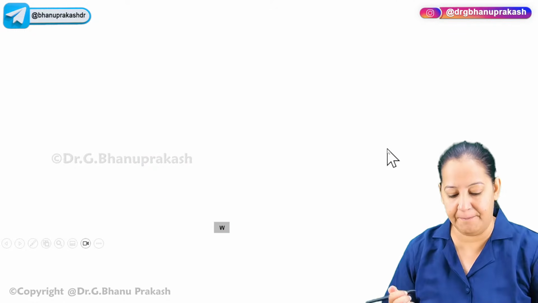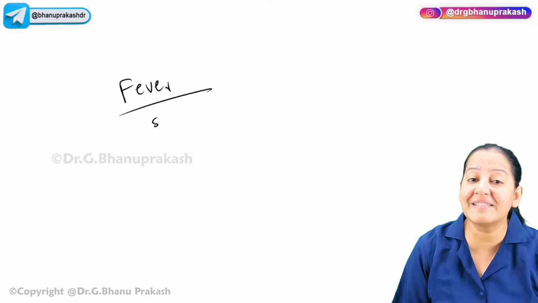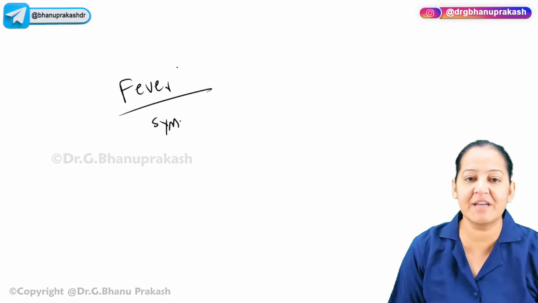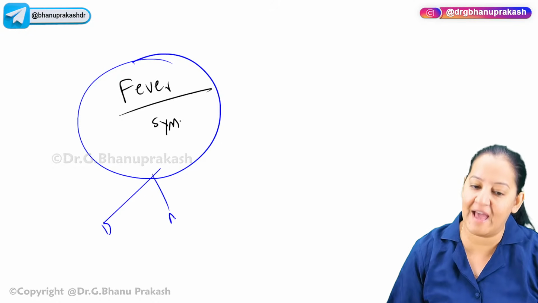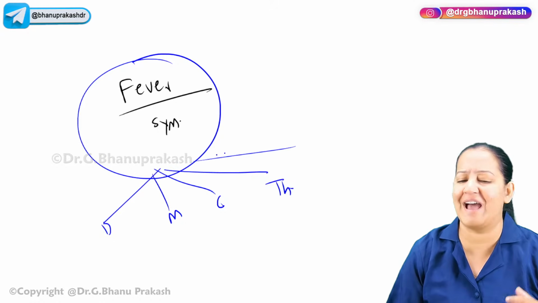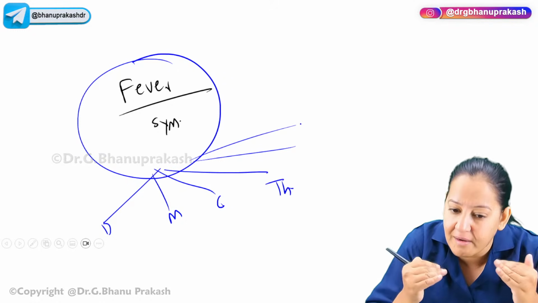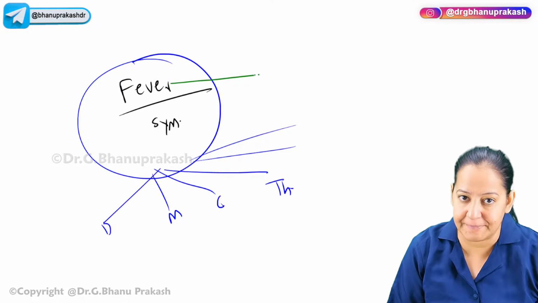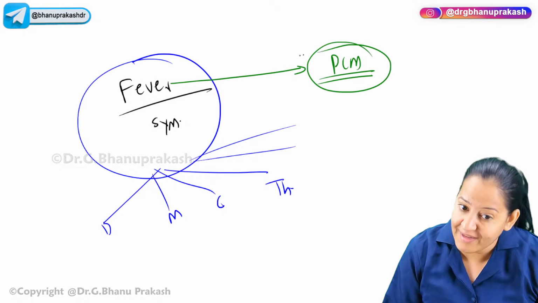Take fever, for example. Fever is not a disease, it is a symptom indicating some underlying disease. If someone comes to you saying, doctor, I'm having fever, the person can have dengue, malaria, COVID, typhoid, or multiple other things. Fever is an indication of some underlying disease. So first of all, we have to subside the fever by giving paracetamol, which is a symptomatic relief of fever.